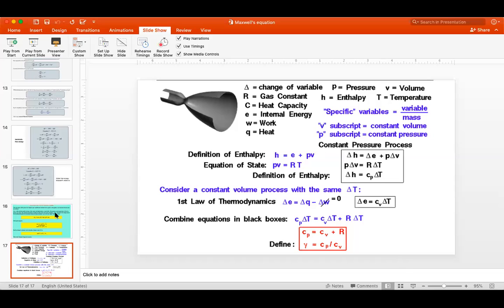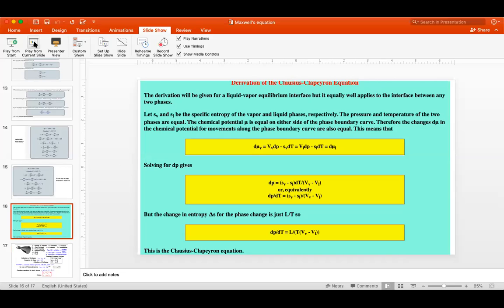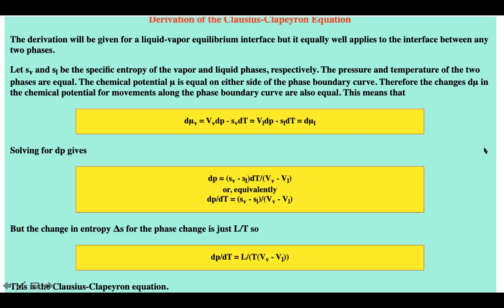Okay, now we'll see the Clausius-Clapeyron equation, how to derive it. This will be for a liquid-vapor equilibrium interface, but it is equally well applied to the interface between any two phases.